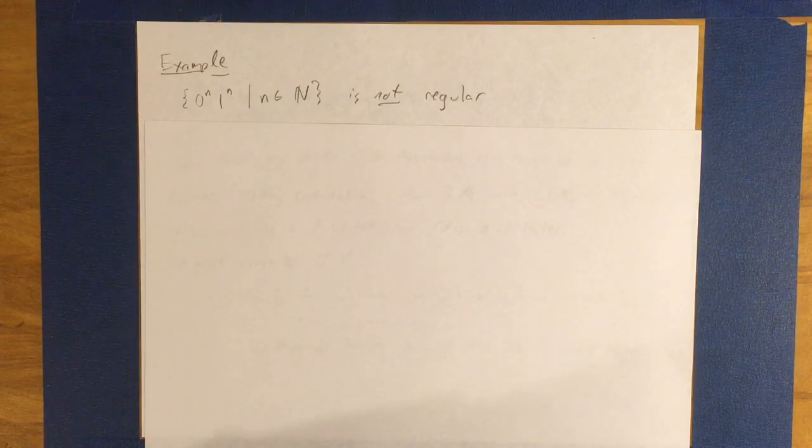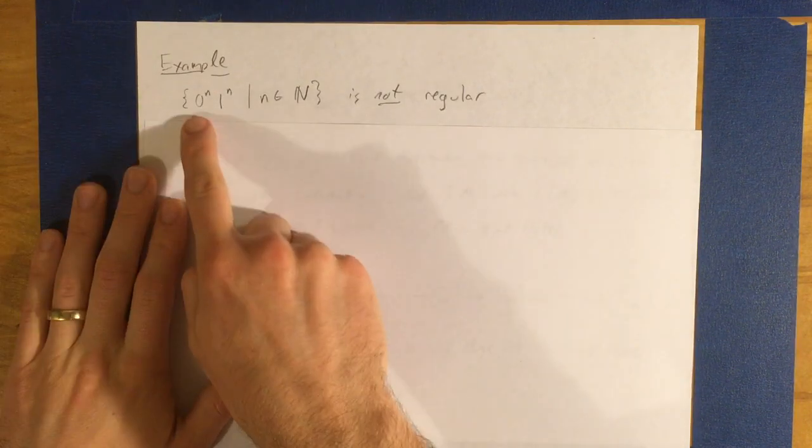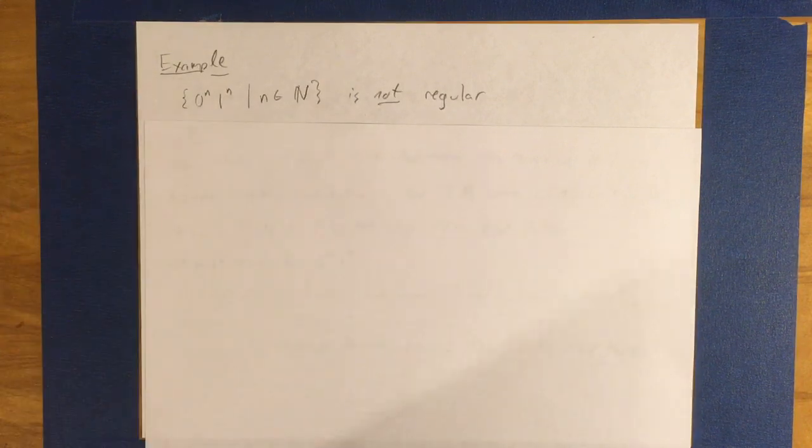This is the language that consists of all strings of n zeros followed by n ones. That could be just lambda, no zeros followed by no ones, or it could be 0 1, or 0 0 1 1, or 0 0 0 1 1 1, and so on, as long as the number of zeros matches the number of ones. We saw this set before.